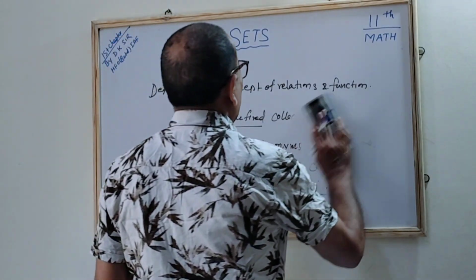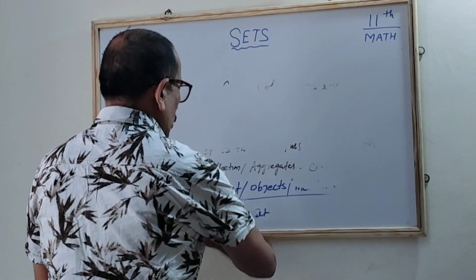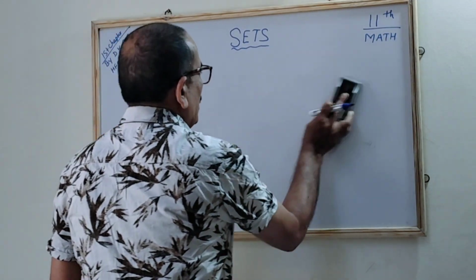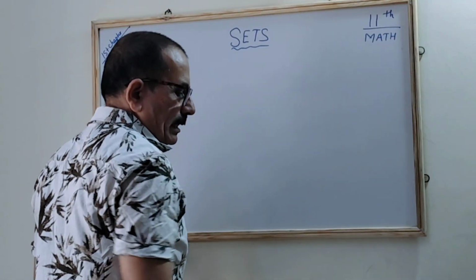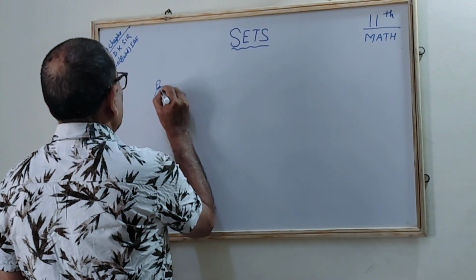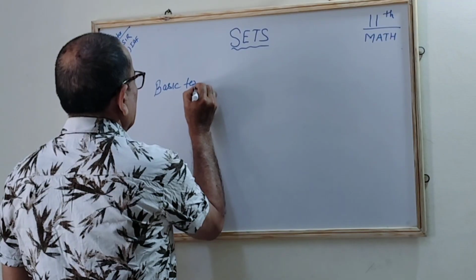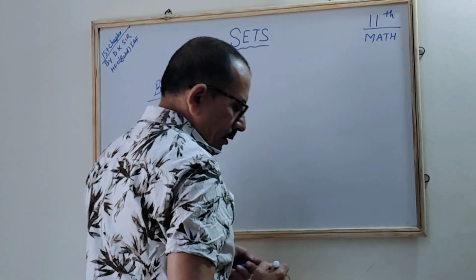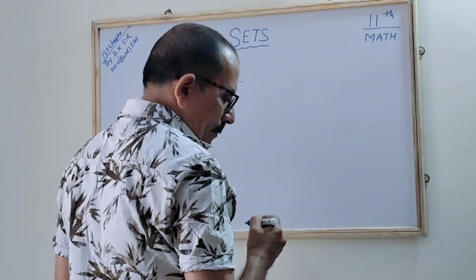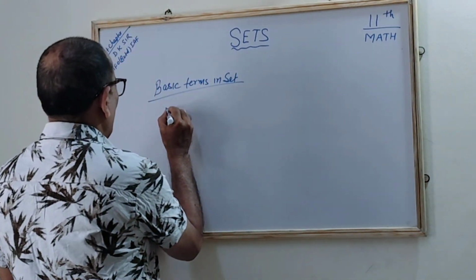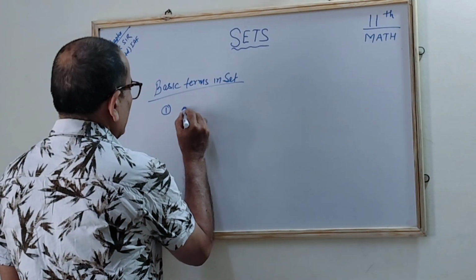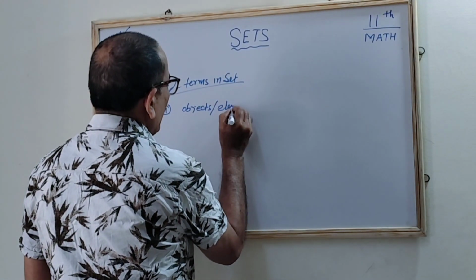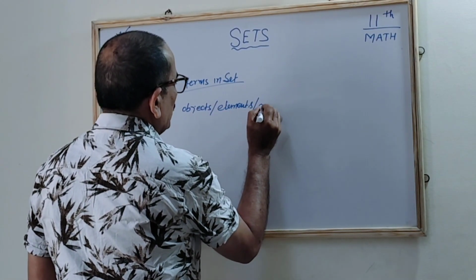After knowing the definition of the set, we should know the second important thing: the basic terms in the set. What are the basic terms we are using in the set? The first: the object, element, and member of the sets, we already know. The objects, the elements, and the members.